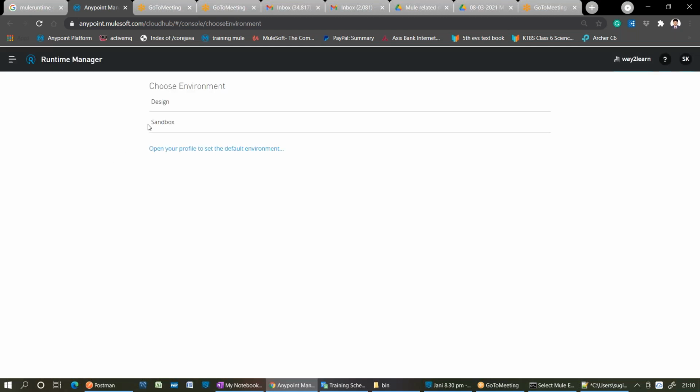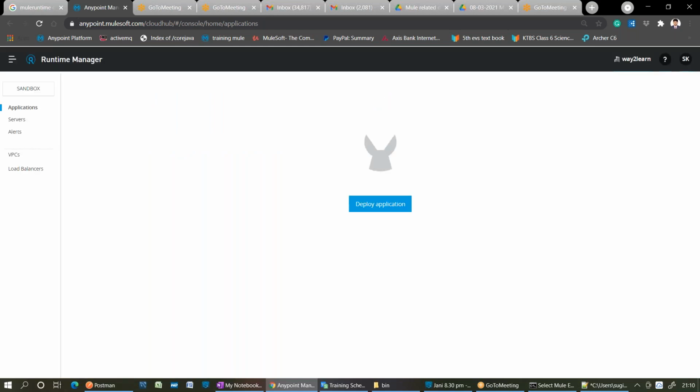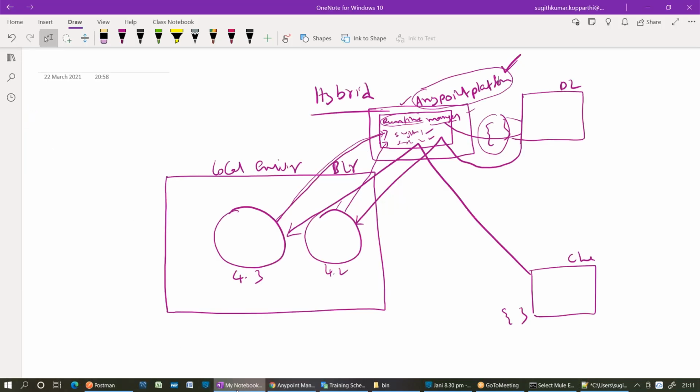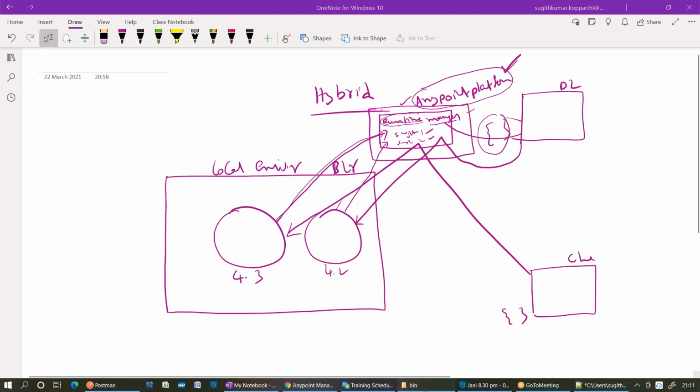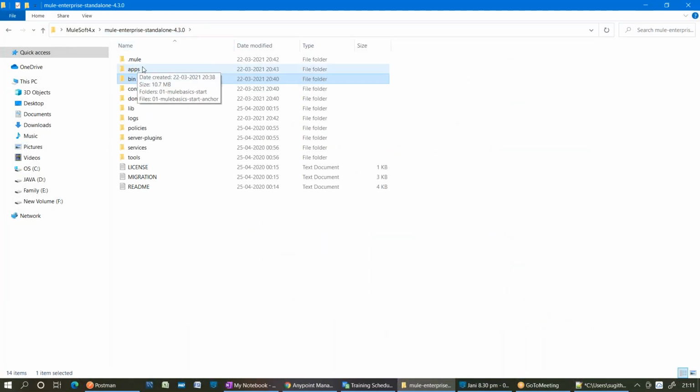Click on Runtime Manager. Once I create an account, please use the sandbox. Right now we are not designing. The sandbox is for a development environment with less commodity service and less cost infrastructure. Under the sandbox, we have Servers and Applications tabs. What is the first requirement? Once I have an account, we need to register this runtime with Runtime Manager. Let me close all this previous work so that I can show you a fresh application.